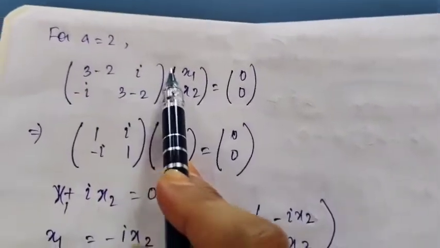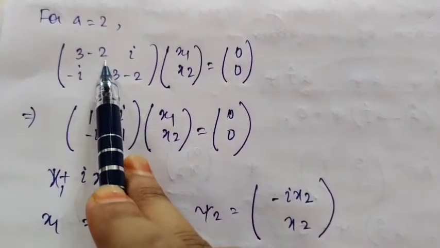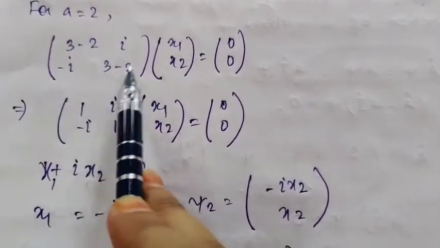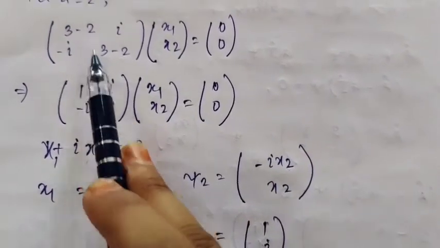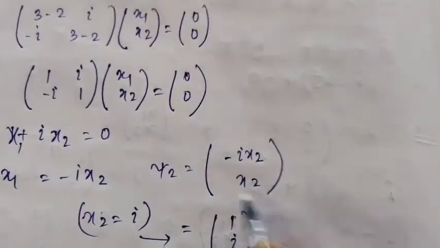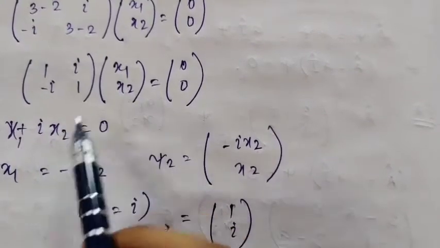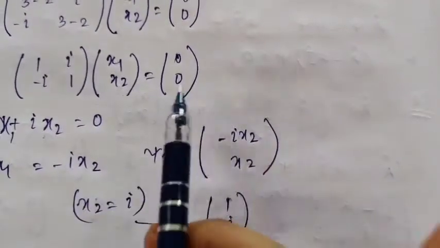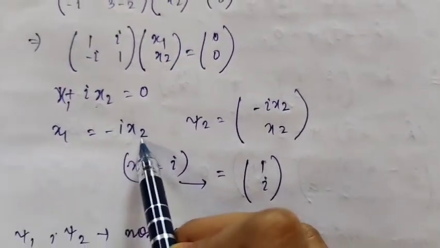See, for a equal to 2, it was 3 minus a in the initial equation, so in case of a we are writing 2. So 3 minus 2, minus i, i, 3 minus 2. Only the diagonal elements will change. So now 3 minus 2 is 1, minus i, i, 3 minus 2 is 1. If you do the matrix multiplication, 1 into x1 plus minus i x2 equals 0. Only one equation is enough. From here I am getting x1 equals i x2.